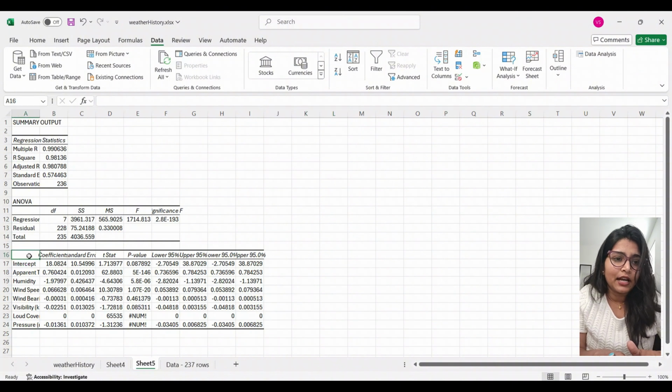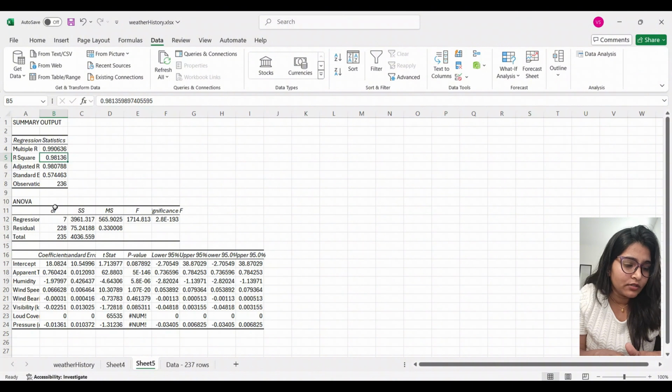So let's start by looking at the regression statistics section. The key value here is R square, which in this case is 0.98. This tells us that 98% of variation in temperature is explained by our independent variables, suggesting our model is highly accurate.